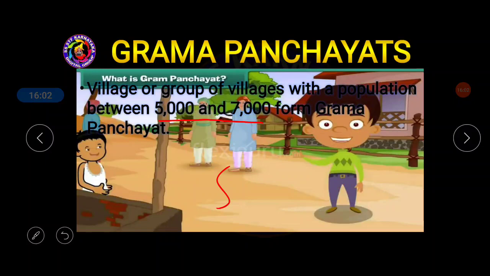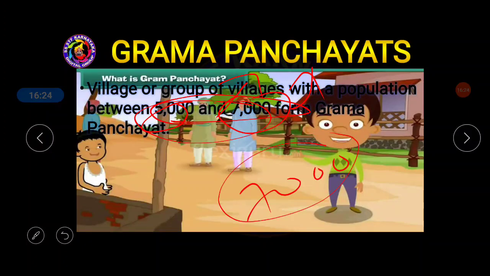Means for every 5,000 to 7,000 population, there has to be one Grama Panchayat. So there is a rule: the population should be a minimum of 5,000 and a maximum of 7,000. For this population, one Grama Panchayat has to be formed. If the population crosses 7,000 in only one village, then two Grama Panchayats will be created.